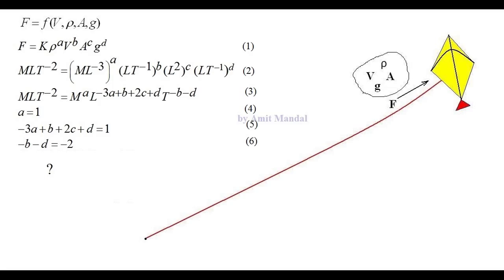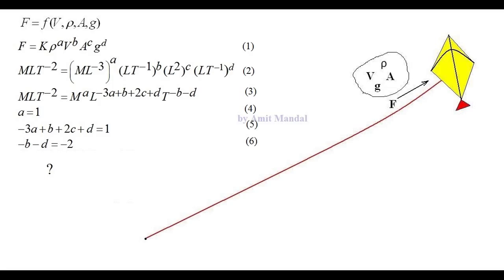Now in such case, suppose we again proceed in the same manner, that is applying the dimensional homogeneity principle, F equals k rho to the a, b to the b, e to the c and g to the d. Ultimately we get three equations. Those are a equals 1, minus 3a plus b plus 2c plus d equals 1, and minus d equals minus 2. Now what is the problem over here?